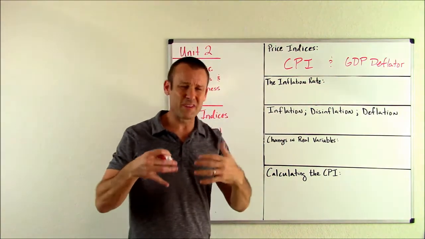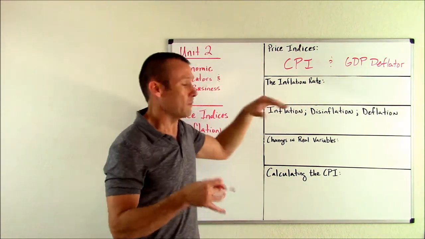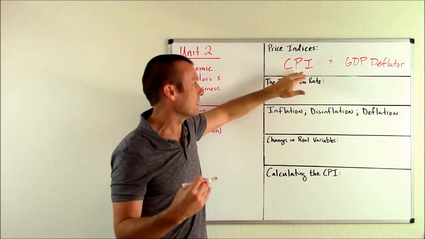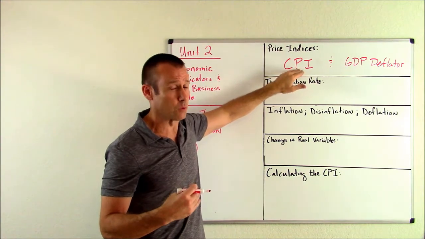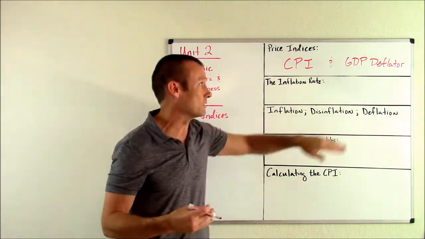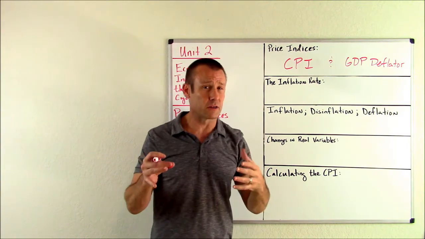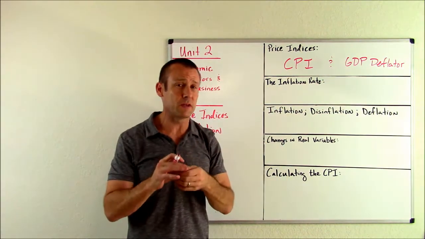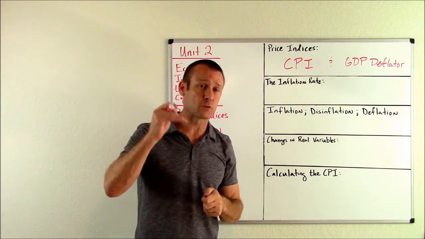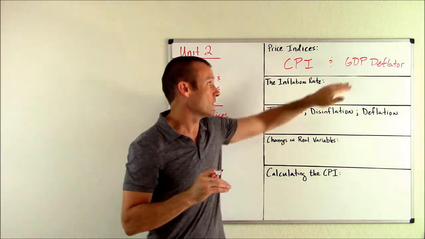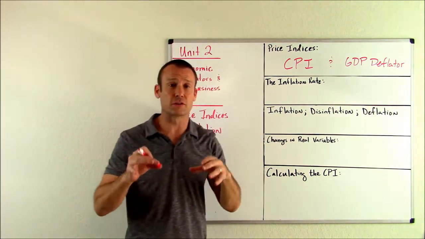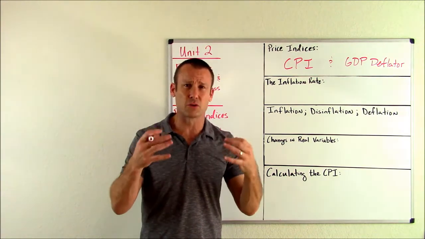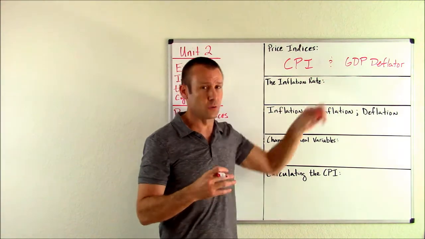Now, there's another one that's pretty much related to what I just said. There's another difference that's often put down on a list. This one does look at imports, again, because the average household buys imports. This one, the GDP deflator, does not look at imports, and that should make sense to us, guys. Look at its name, GDP deflator. What is GDP? GDP is only looking at things produced domestically, right? So this one only includes goods and services that were produced domestically. So those are the two big differences. They're very much related, but those are the two big differences we hear about these two things.